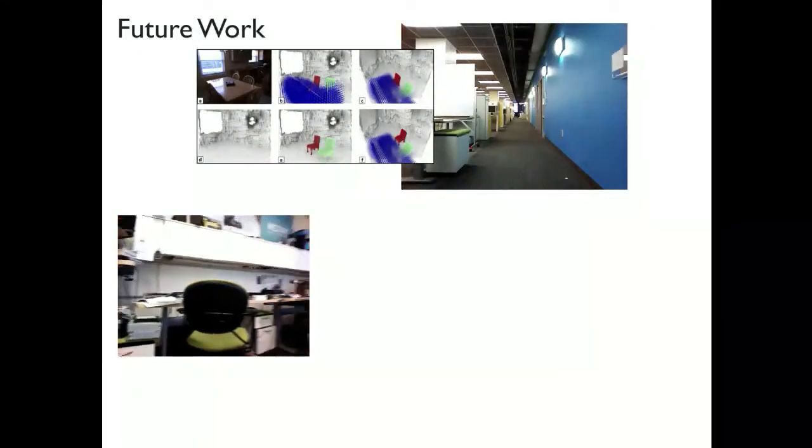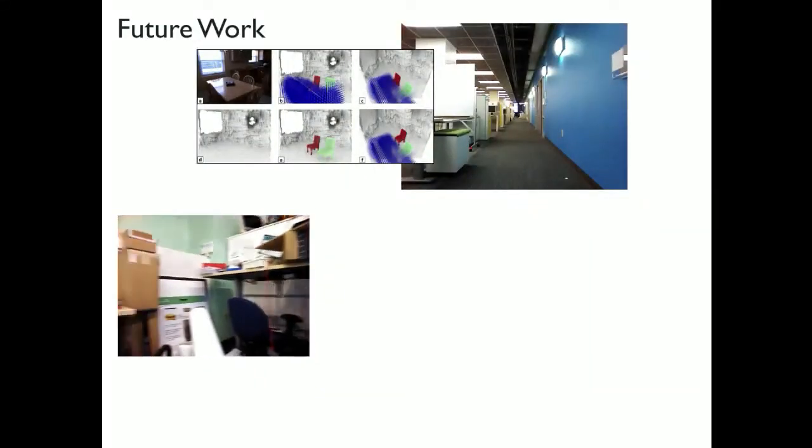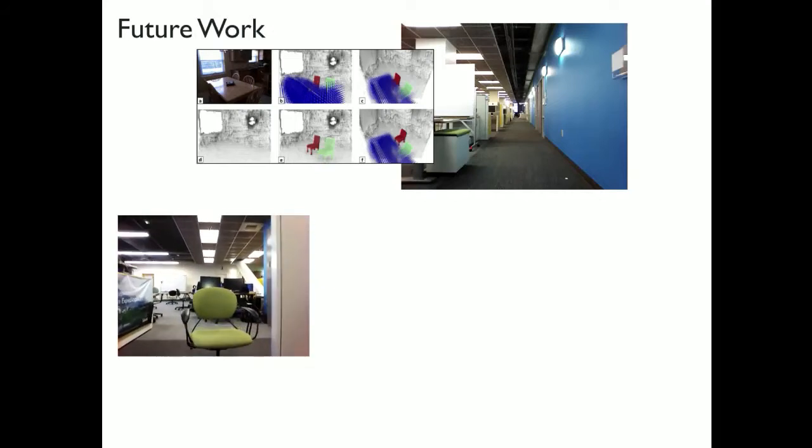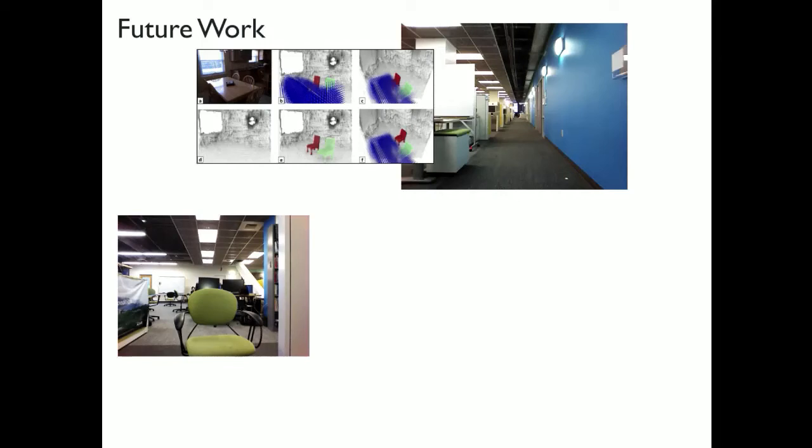So for example, I showed you work on how we move around in the world. I showed you work on how we obtain an object-centered understanding of the world. And a very natural next question is, how can we make this understanding of the world actionable? How can we go from this understanding of here's a chair to actually coming up with policies which can move these chairs out of the way if the agent wants to do so? How can we actually have this emerge through a learning process?